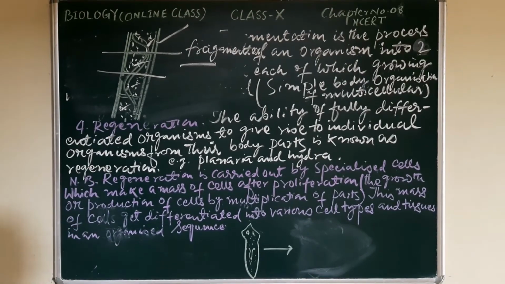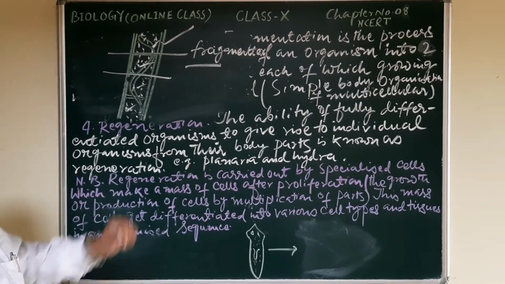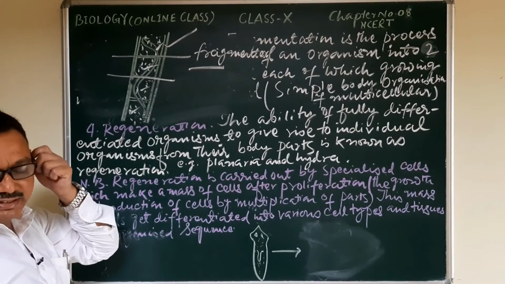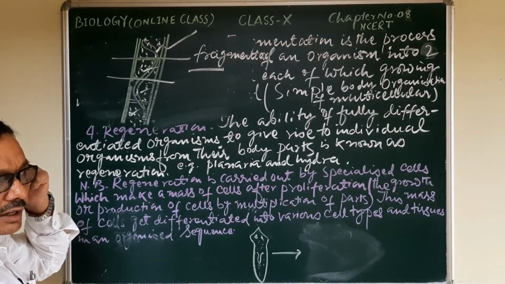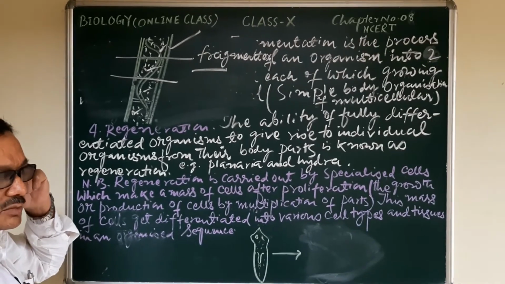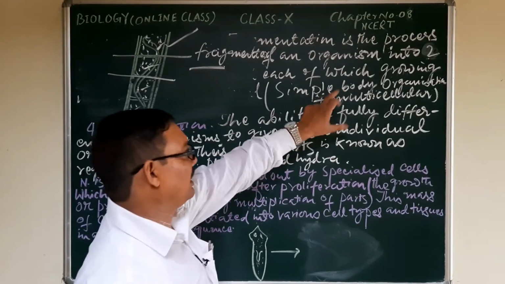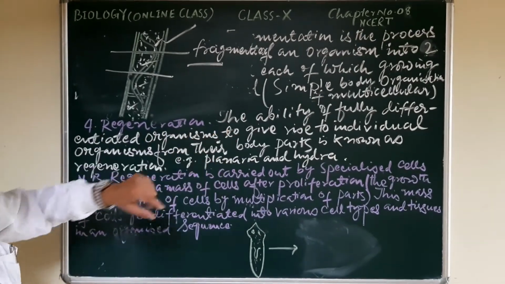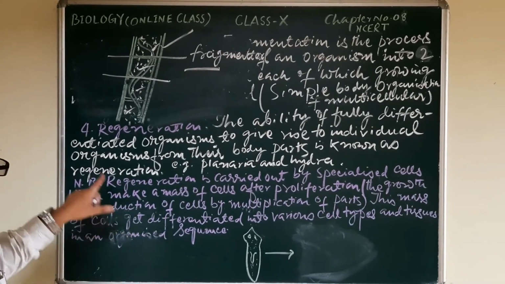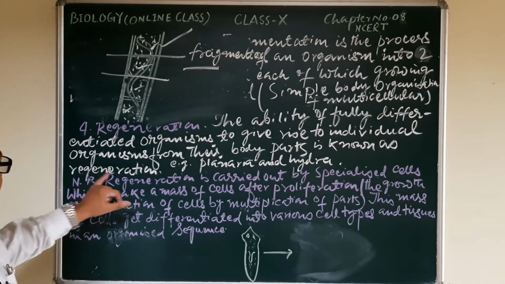Here the regeneration, the ability of fully differentiated organisms to give rise, is somewhat different in this sense that it may occur in those multicellular organisms which have a complex body design, not simple. The ability of fully differentiated organisms to give rise to individual organisms from their body parts is known as regeneration.